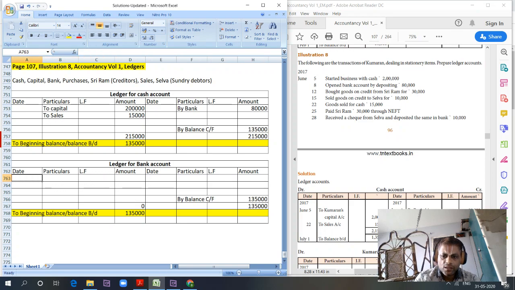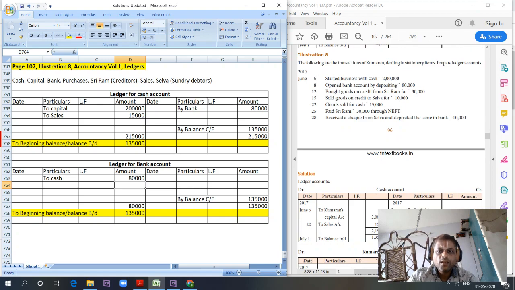First, we deposited cash. You can see here cash account, bank account debit to cash. So here should be to cash, 80,000. Next transaction that comes in is bought goods on credit, no bank involved. Sold goods on credit, no bank involved. Goods sold for cash, no bank involved.